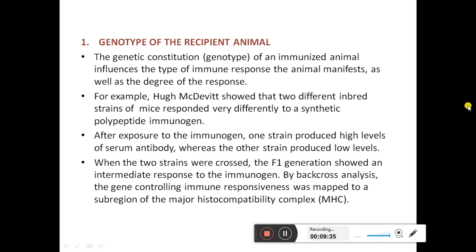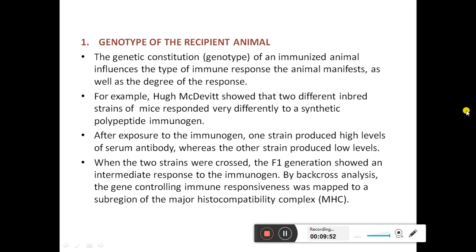The first one in this is the genotype of the recipient animal. The genetic constitution of an immunized animal influences the type of the immune response the animal manifests as well as the degree of the response.